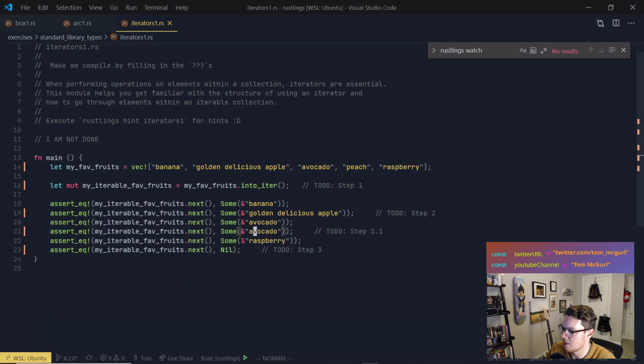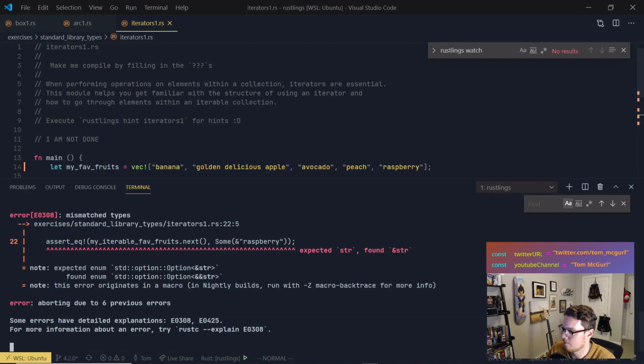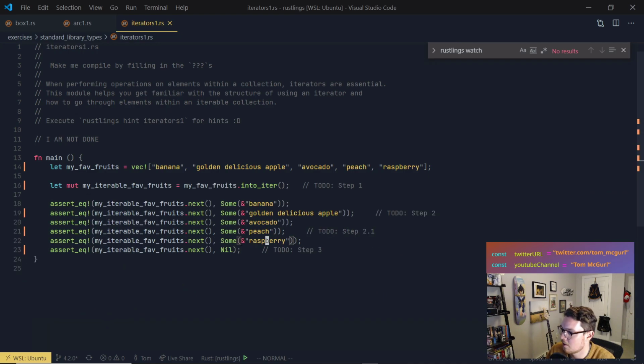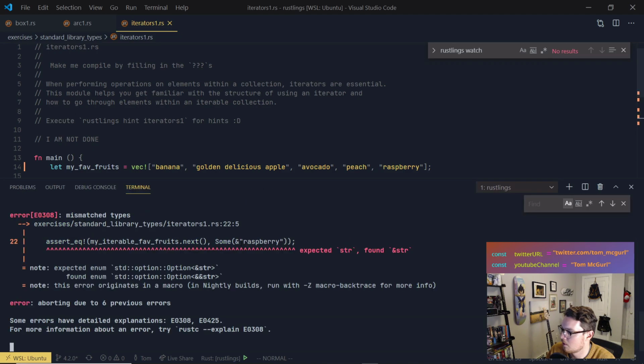I messed up. Peach. Expected string, found string slice. That's because, let's see, banana, golden delicious, avocado, peach, raspberry. Let's see what it says. Expected string, found string slice.